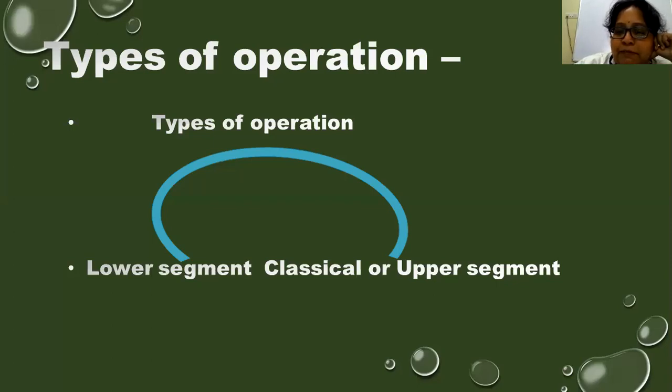And classical or upper segment is when we do a cesarean section by giving an incision on the fundus, just below the fundus of the uterus. That is classical or upper segment. Nowadays, classical upper segment is not done. Only lower segment cesarean section is being preferred, because classical or upper segment is associated with a huge amount of blood loss, and it is very difficult to control bleeding when we give an incision in the upper segment. Instead, lower segment is relatively avascular compared to the upper segment. So we usually prefer to do lower segment cesarean section nowadays.